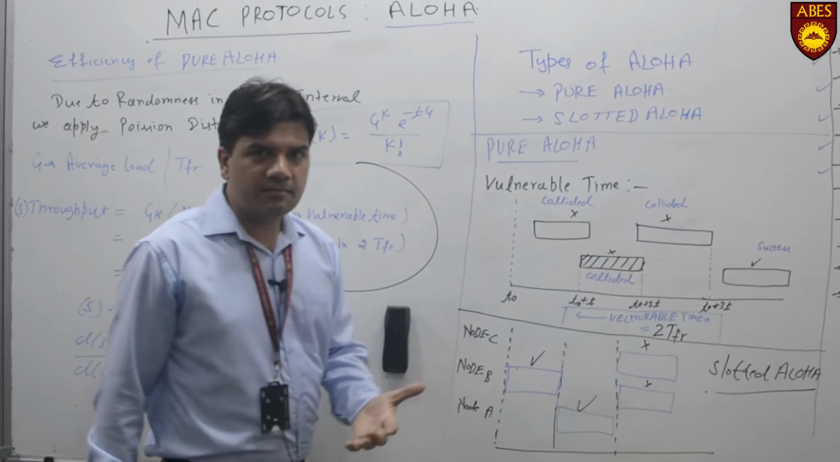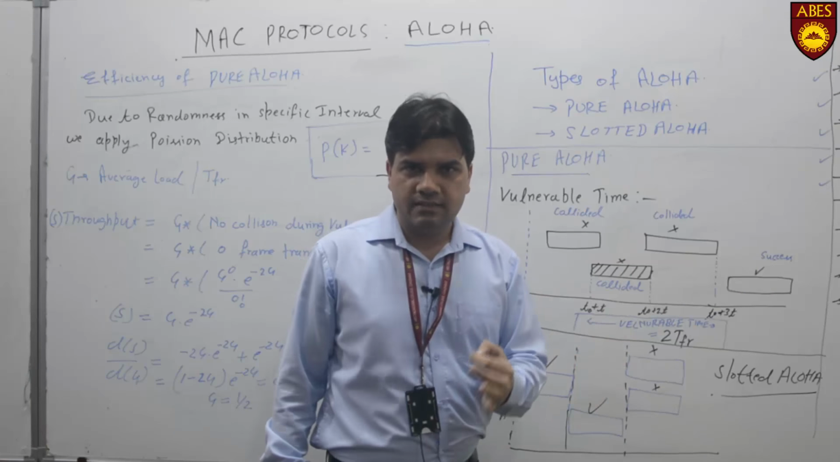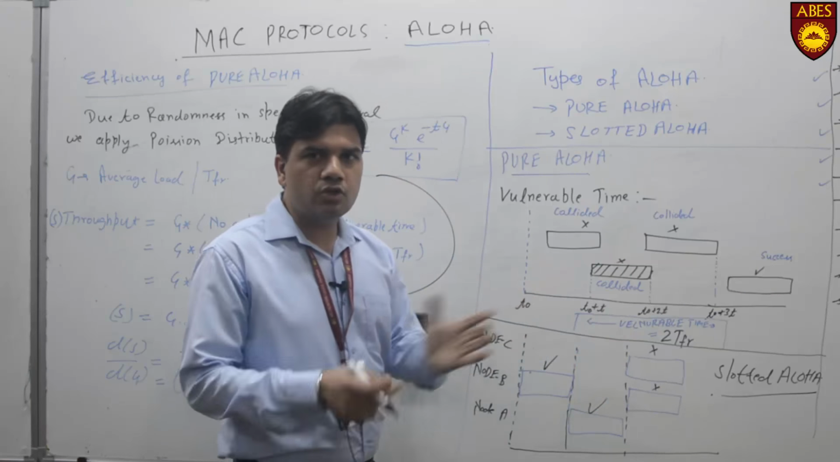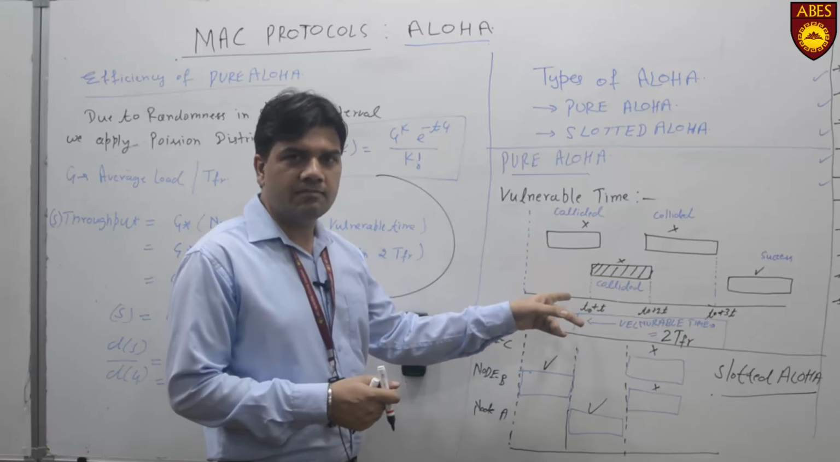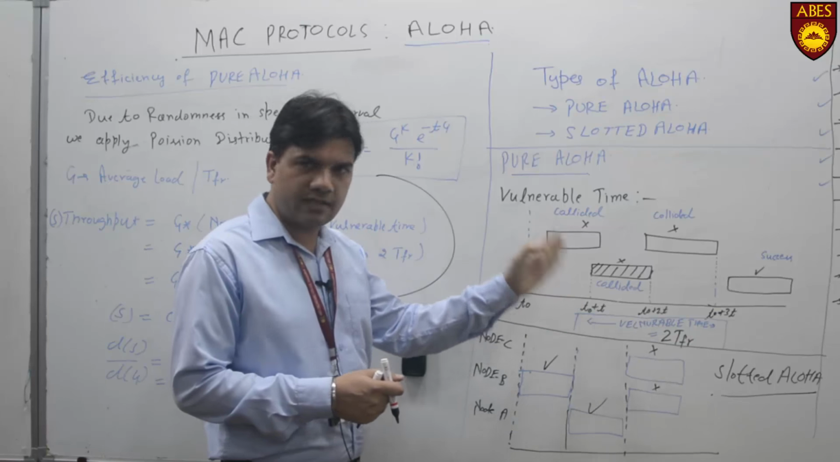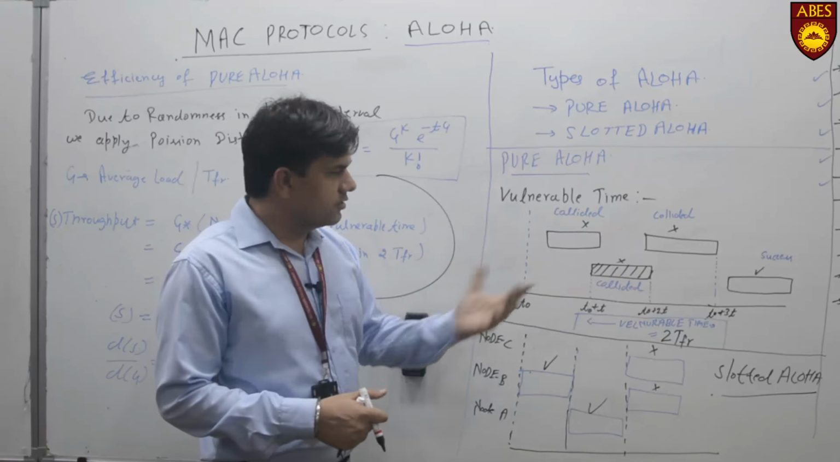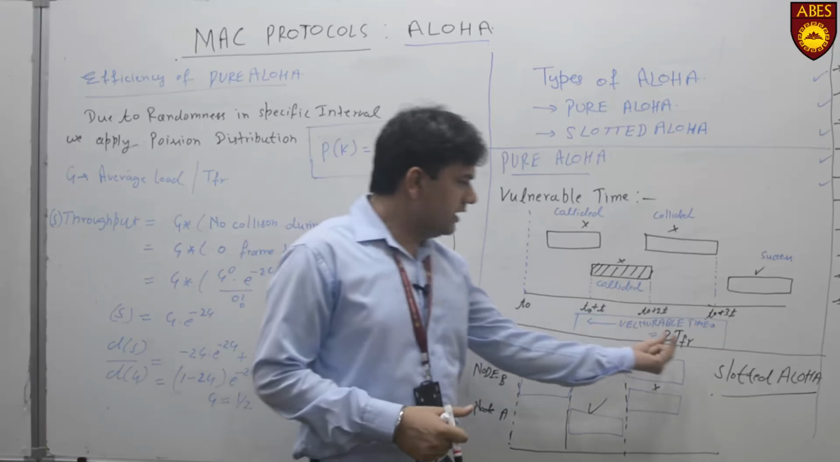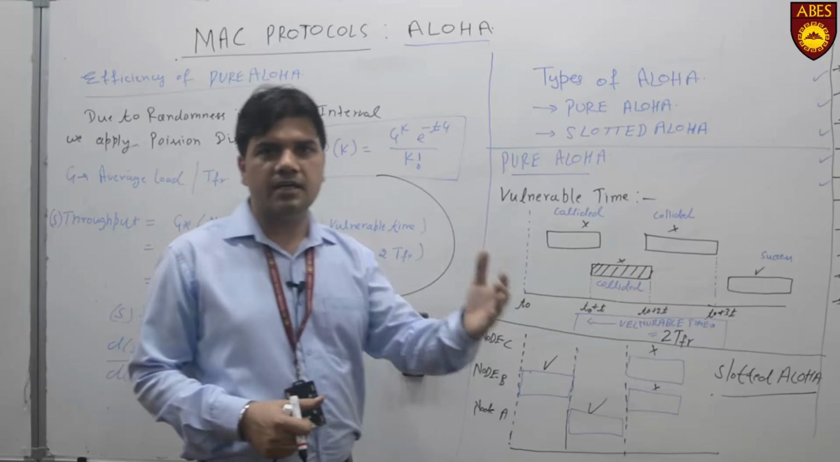So what is that time? We can see from this diagram, if any node wants to send data, there should be no other node sending data for T amount of time before the start of the current node's transmission and T amount of time after the start of the current node's transmission. So that will be a total of 2 TFR time that should be avoided for transmission by other nodes.